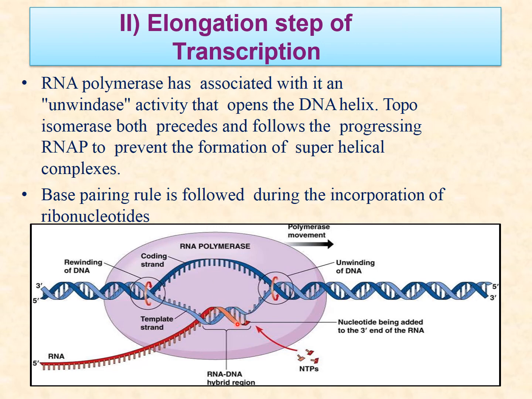So here base pairing starts. This is the new RNA that goes from 5' to 3', and you can see this is the hybrid where base pairing is there with the template strand, which is from 3' to 5'. These are nucleotides which are attached here to start the transcription.